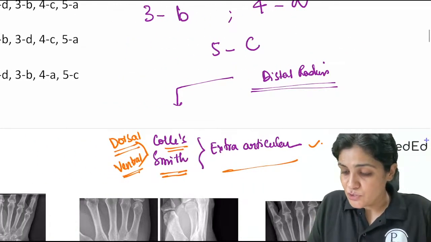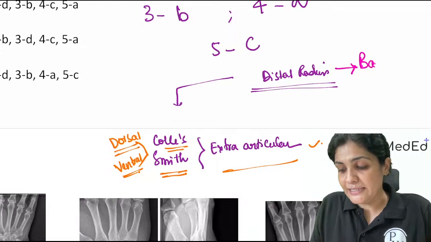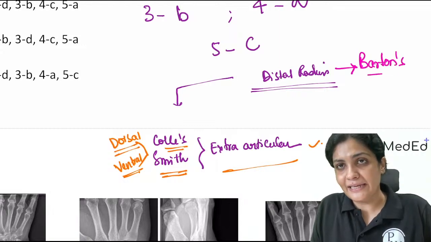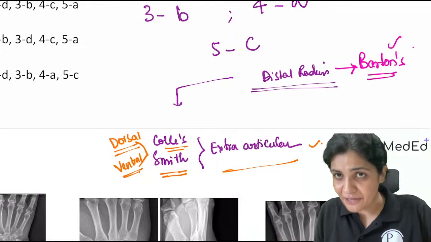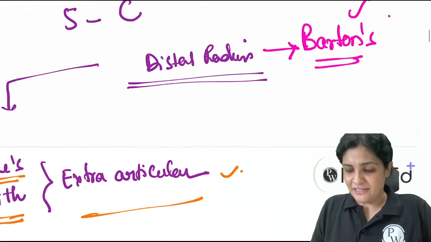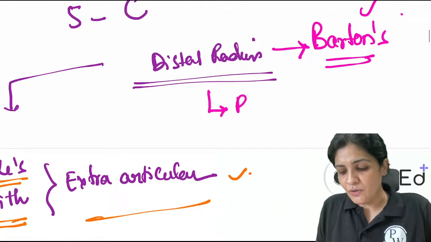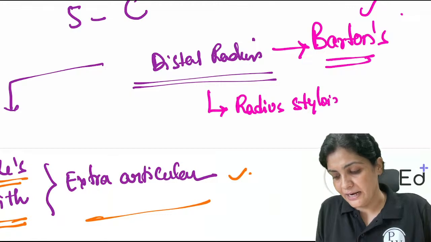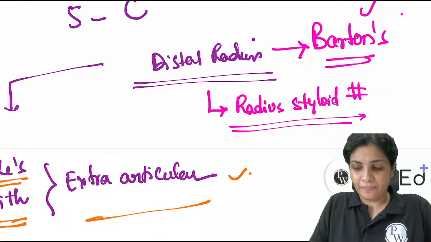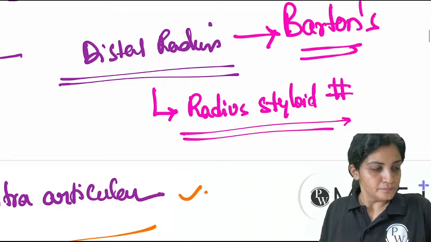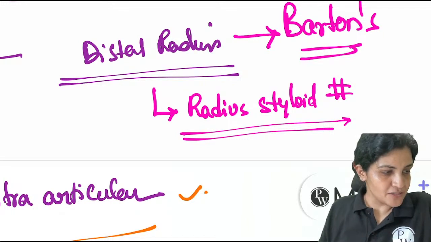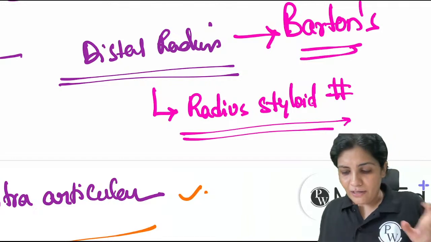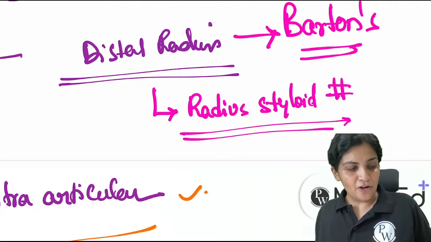And then the intra-articular fracture is the Barton. Whenever there is an intra-articular fracture of the distal radius, it is called Barton's fracture. And then there is the isolated radius styloid fracture. What is the name of this? Can you comment it below? Colles, Smith extra-articular, Barton's intra-articular. Bharat, you're right. What is the isolated radius styloid fracture called?